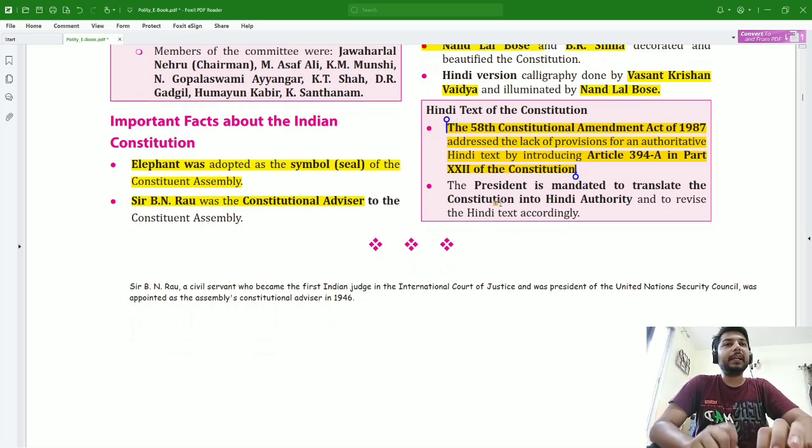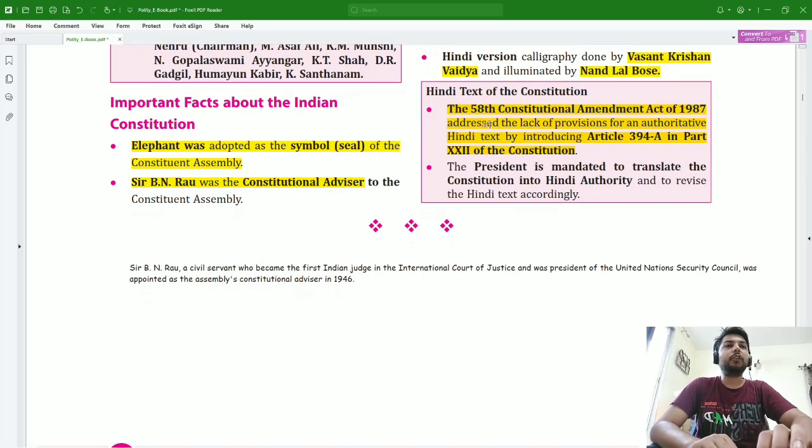Then at the end we will talk about the Hindi text of the Constitution. The 58th Constitutional Amendment Act of 1987 addressed the lack of provisions for an authoritative Hindi text by introducing Article 394A in Part 22 of the Constitution, and the President is mandated to translate the Constitution into Hindi authoritatively and to revise the Hindi text accordingly.